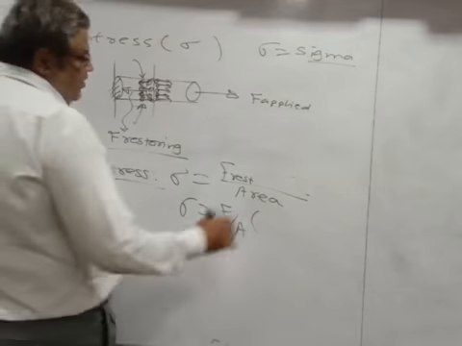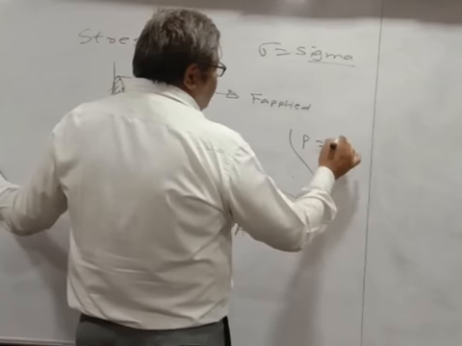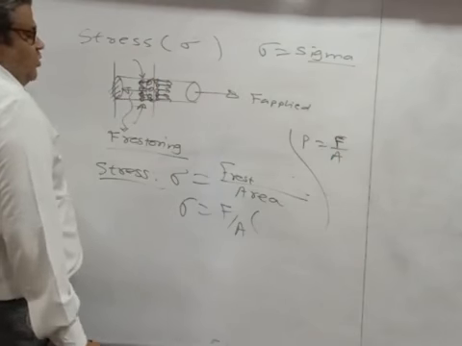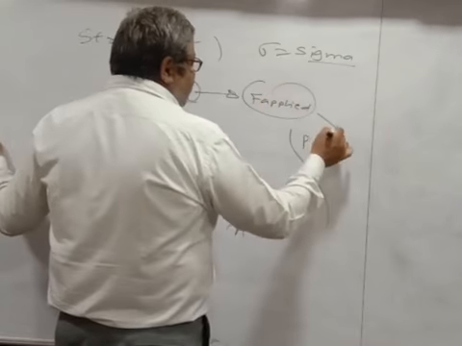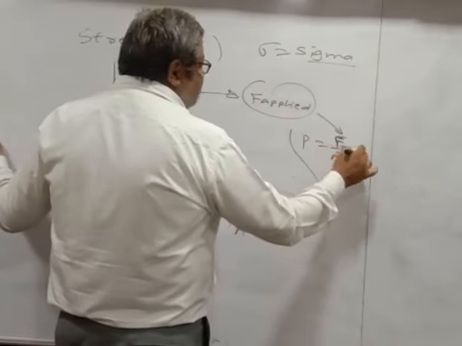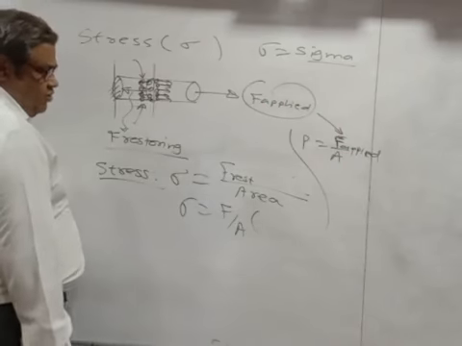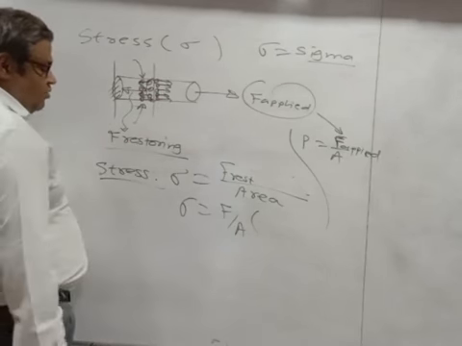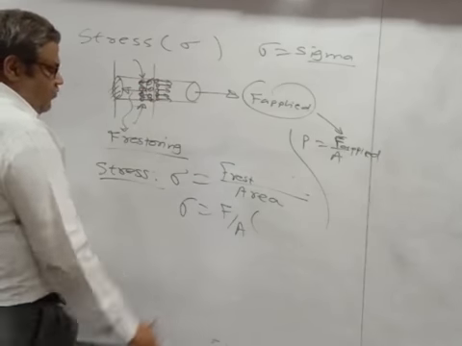Somebody may say that pressure is also defined here as F by A. Yes, pressure is also defined as F by A. But in pressure, this F is the applied force. That is, pressure is the applied force divided by cross-sectional area, and the stress is restoring force divided by cross-sectional area. So sigma is equal to F by A.